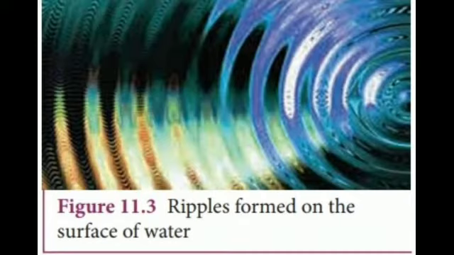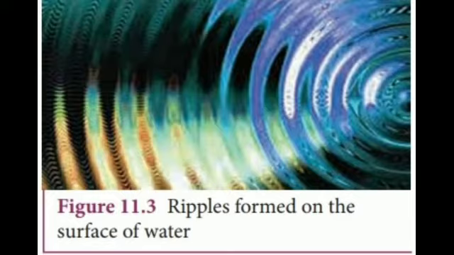Next, ripples and wave formation on the water surface. Suppose we drop a stone in a trough of still water. We can see a disturbance produced at the place where the stone strikes the water surface. We find that the disturbance spreads out in the form of concentric circles of ever increasing radii and strikes the boundary of the trough.